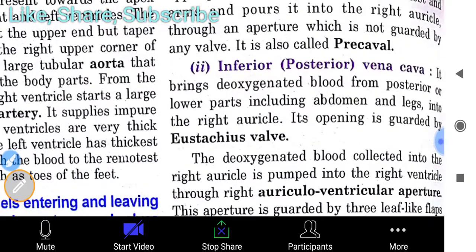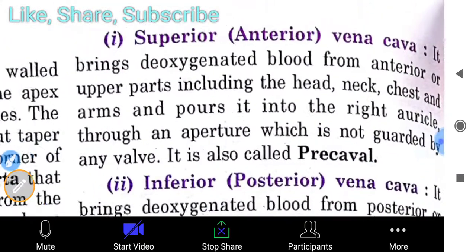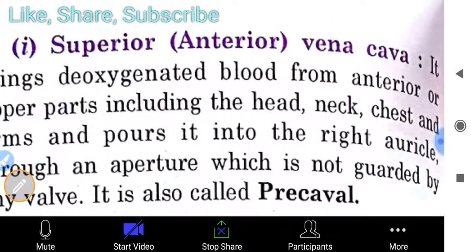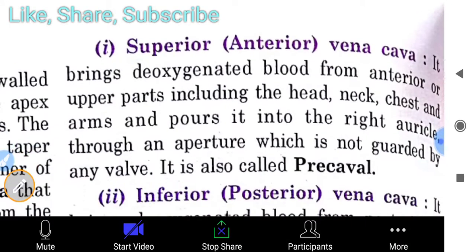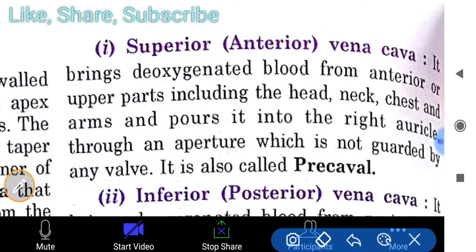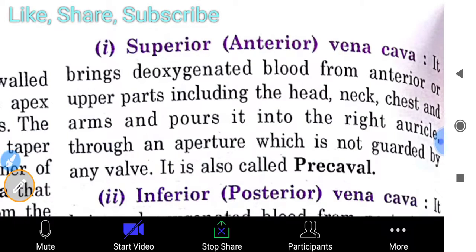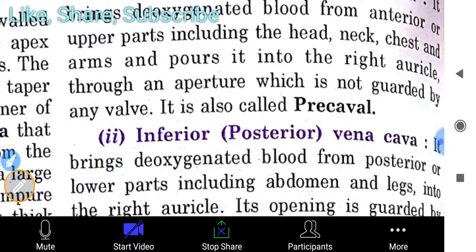On the screen it's difficult to capture both things, so you match with your book. The superior vena cava brings deoxygenated blood from the anterior or upper parts, including the head, neck, chest and arms, and pours it into the right auricle through an aperture which is not guarded by any valve. It is also called the precaval.